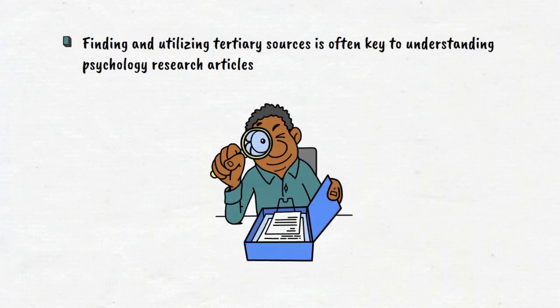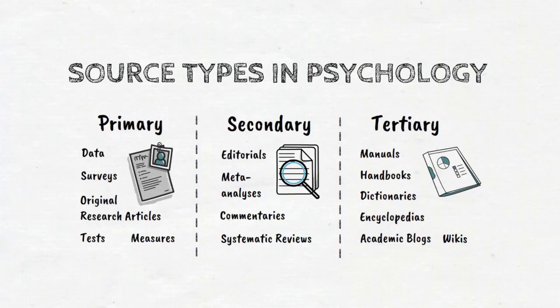Even after reading those, it may take a few read-throughs to fully comprehend the original research study or review. That's a normal part of the process as a student, so don't forget to include time for looking up and understanding terms when planning to complete your assignment. To summarize, in psychology, primary sources report original research studies or data. Secondary sources analyze or synthesize the primary research studies and provide the history of the research topic. And tertiary sources consolidate or simplify primary and secondary sources in language that is easier to understand. You'll likely need all 3 to complete a well-rounded research project.